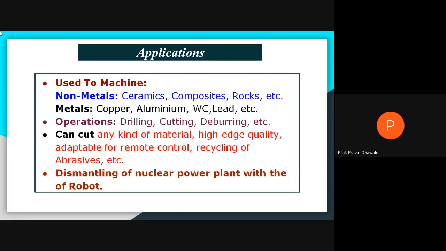And dismantling of a nuclear power plant with a robot can also be carried out by using abrasive water jet machining. Write down these applications of abrasive water jet machining process. Everyone must write the applications of abrasive water jet machining.